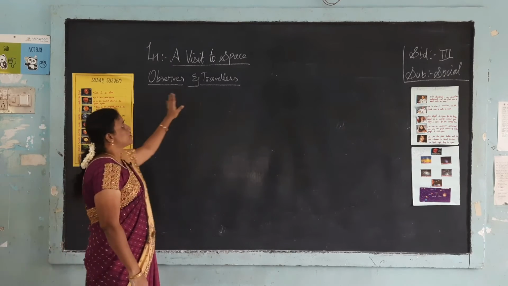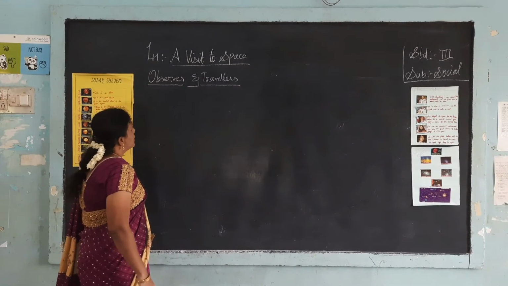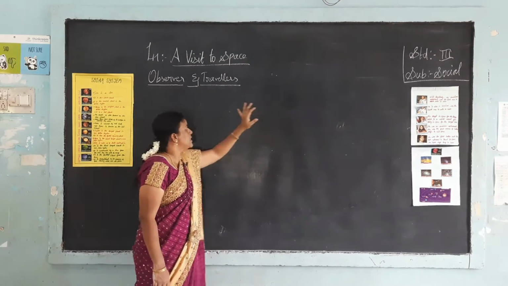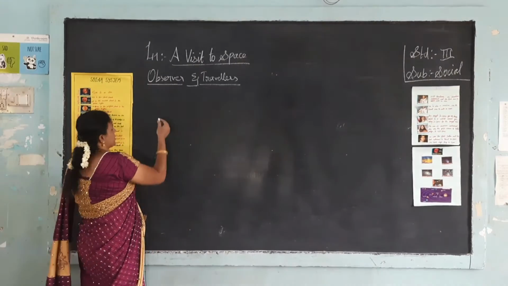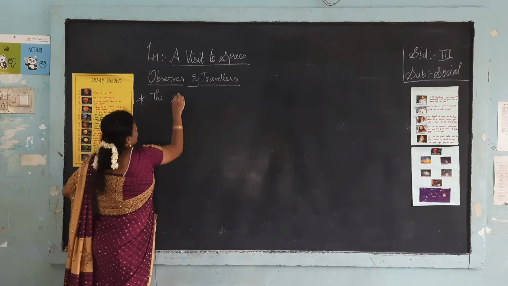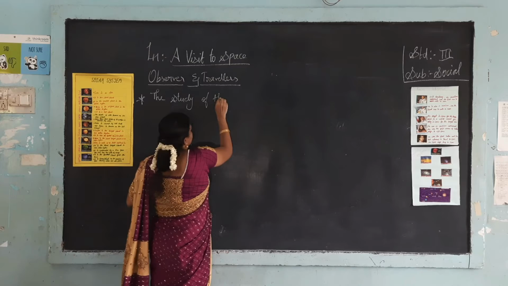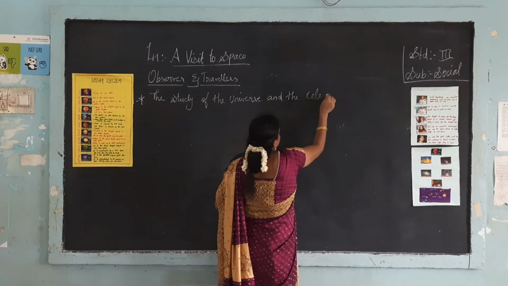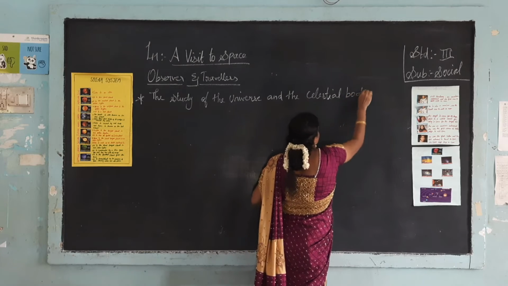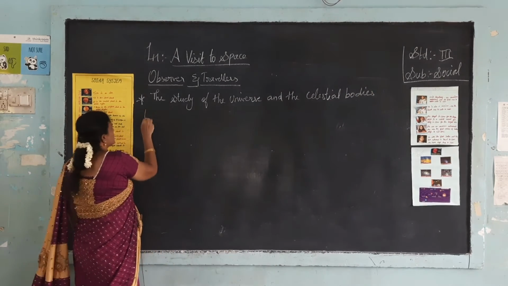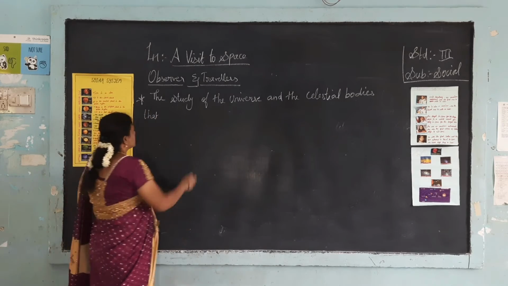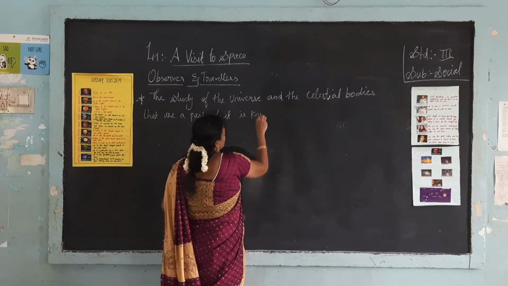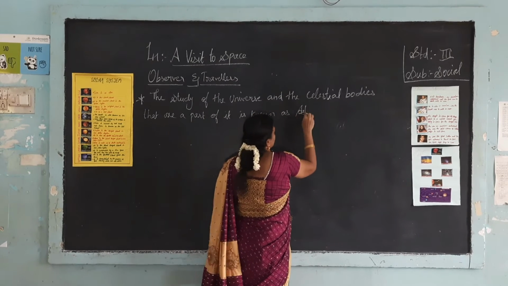So now we are going to see about the observers and the travelers. The study of the universe and the celestial bodies that are a part of it is known as astronomy.